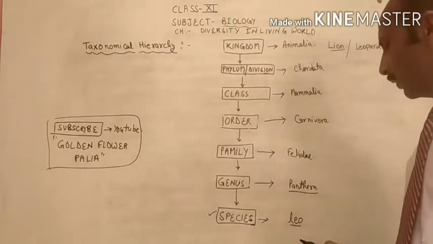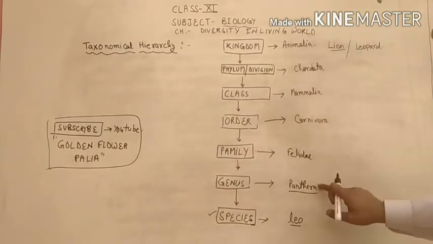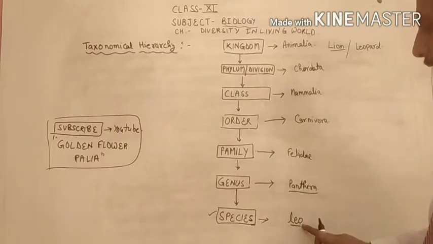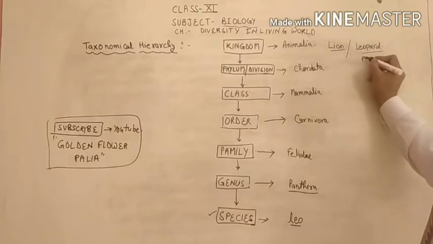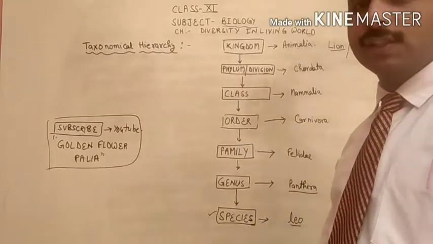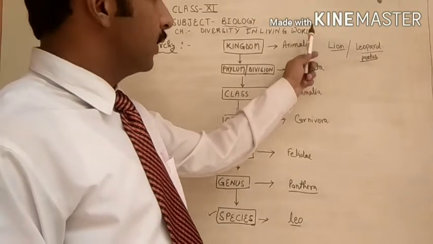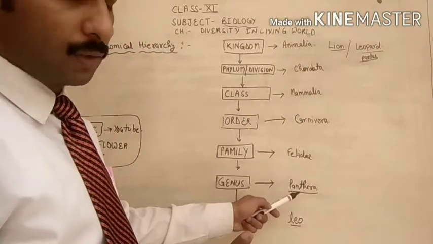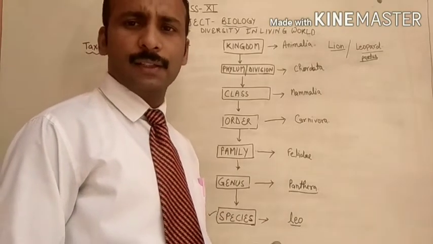All the top classification will be the same, but instead of the species Leo you will write Pardus, because the leopard species is called Pardus. If you want to classify the tiger, the steps will be similar for the tiger also, but here the species will differ, that is Panthera tigris.